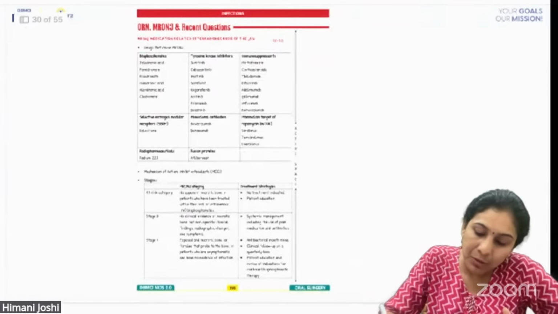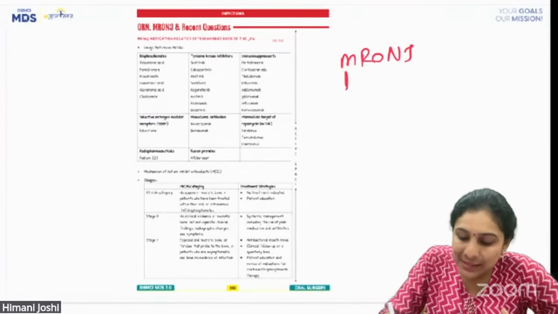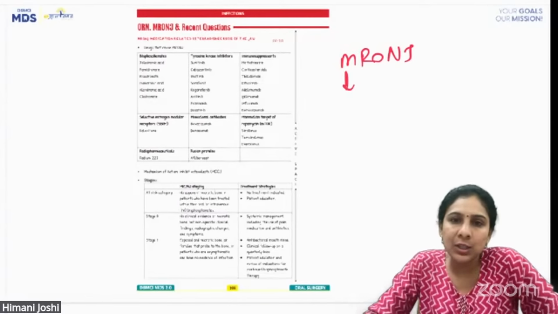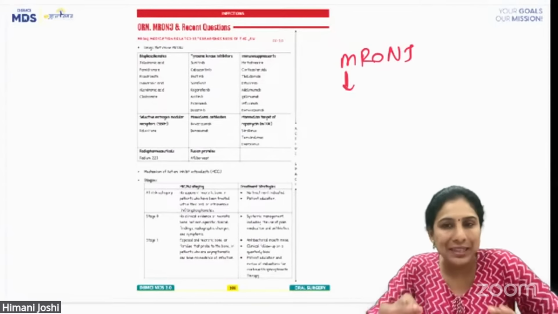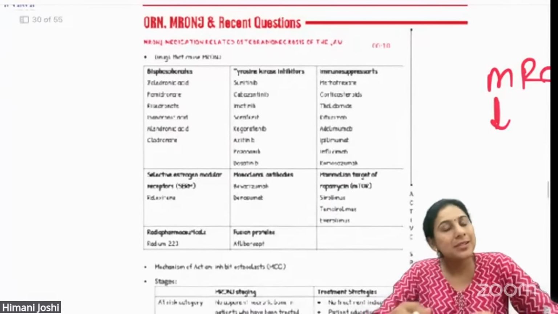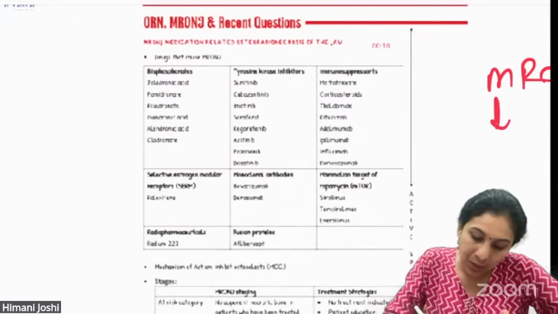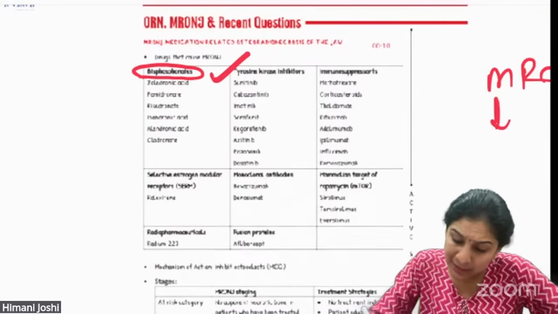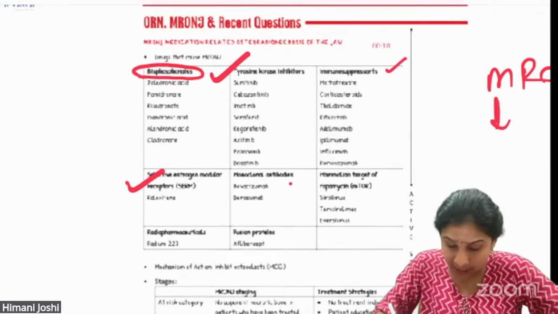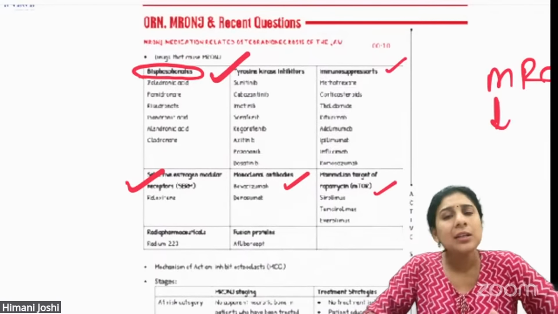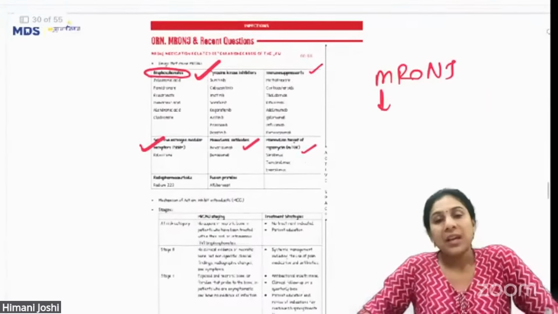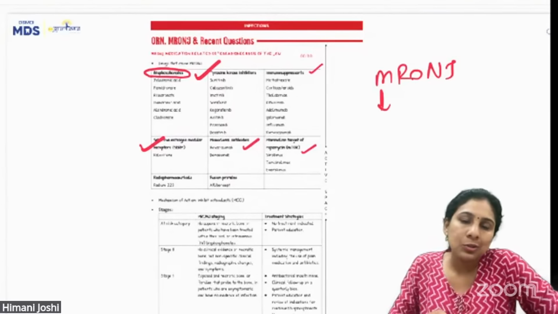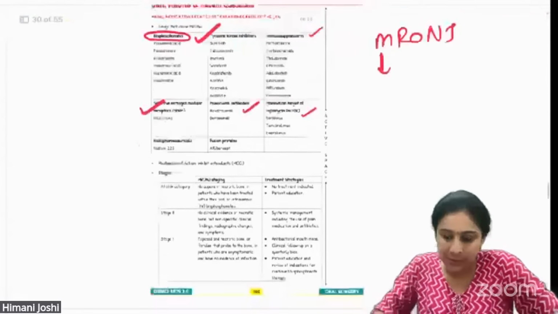We have discussed MRONJ, which is medicine related osteonecrosis of the jaw. Initially it used to be called BRONJ and ARONJ and so many things. Basically it is medicine related osteonecrosis of jaw. We have discussed this in detail in the infections chapter. Most common drug is bisphosphonates. Other drugs are tyrosine kinase inhibitors, immunosuppressants, SERMs, monoclonal antibodies, and so many other drugs which can also cause MRONJ in a patient. Okay, so a non-healing, non-vascular hypoxic wound is the problem.